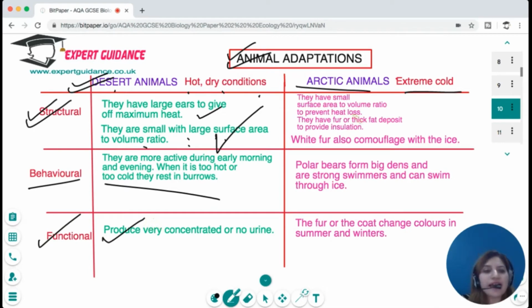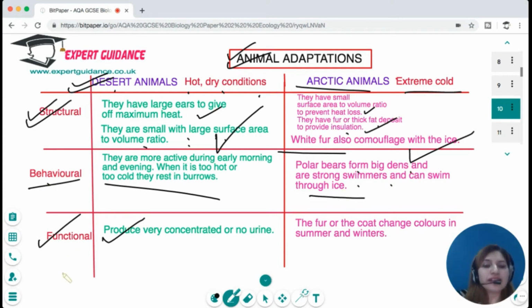For the Arctic animals like the polar bears, they have a small surface area to volume ratio to prevent heat loss. They have fur or thick fat deposits for insulation. White fur also camouflages them. Polar bears form big dens and they're strong swimmers that can swim through the ice. That is their behavioral adaptation.